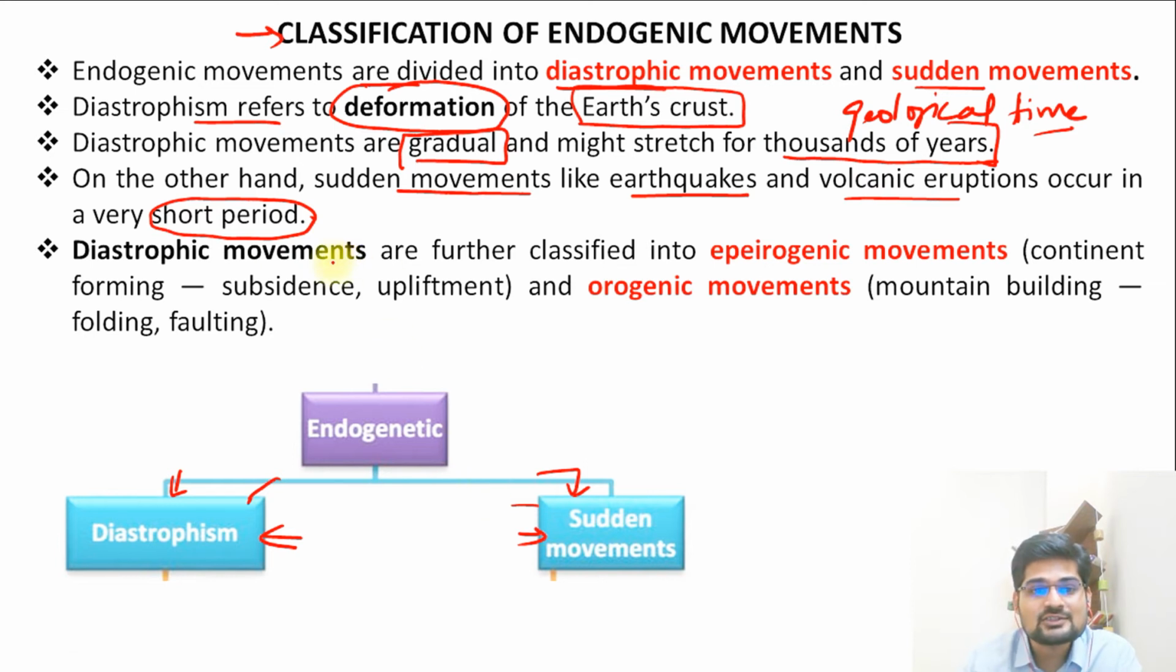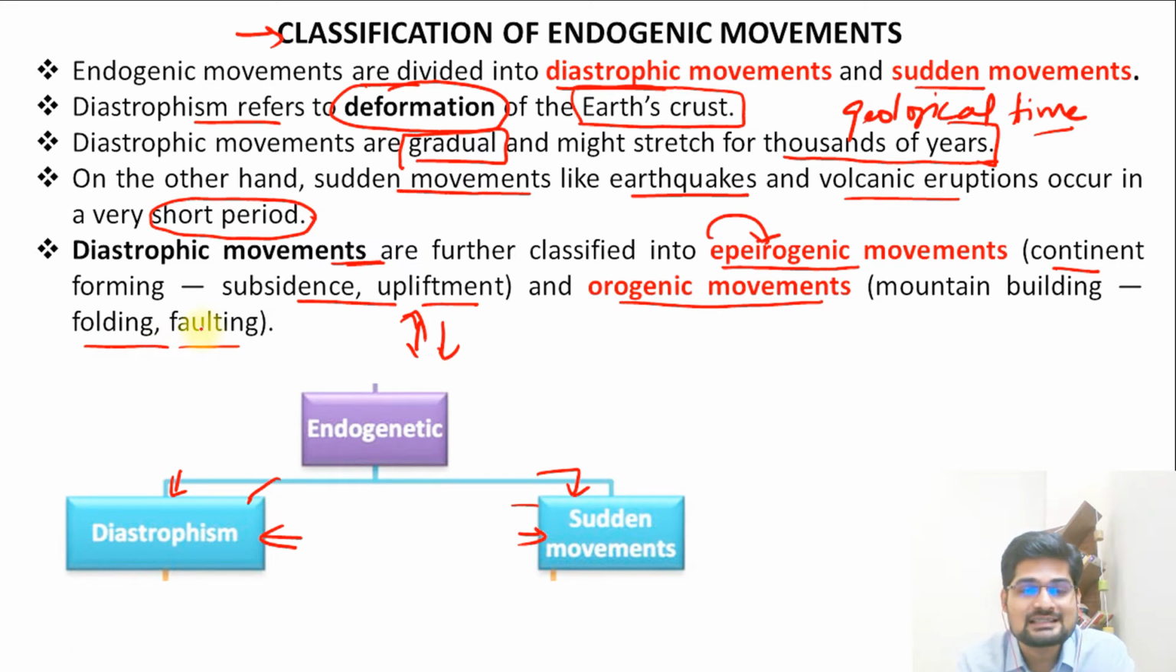So diastrophic movements have been further classified or branched into epeirogenic, that is continent forming, that is subsidence and upliftment, vertical movement basically, and orogenic movements, which are mountain building, the folding and faulting part. So let's understand diastrophism further first.